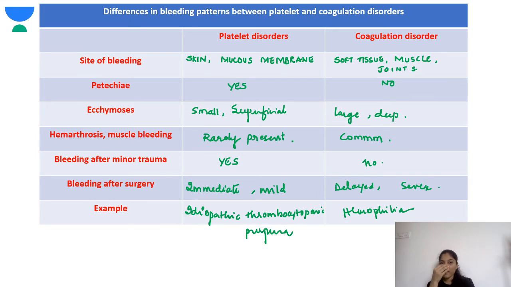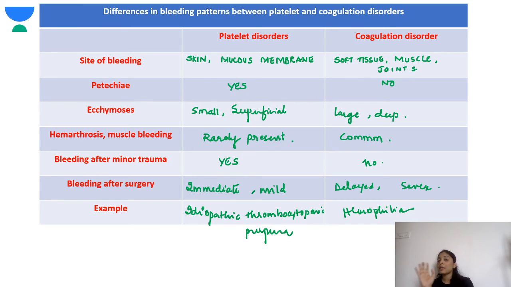So we'll do a fast revision of this slide. The site of bleeding in a platelet disorder is skin and mucous membrane, while for coagulation disorder it is soft tissue, muscle and joints. Petechiae, the pinpoint bleeds on the skin, are common in platelet disorder. So P for P, remember. In coagulation disorder, petechiae are not seen. Ecchymosis in platelet disorders are small and superficial, while in coagulation disorder it is large and deep. Since the muscles are involved, you can think it is deep. Hemarthrosis and muscle bleeding are very rare in platelet disorders, while very common in coagulation disorder.